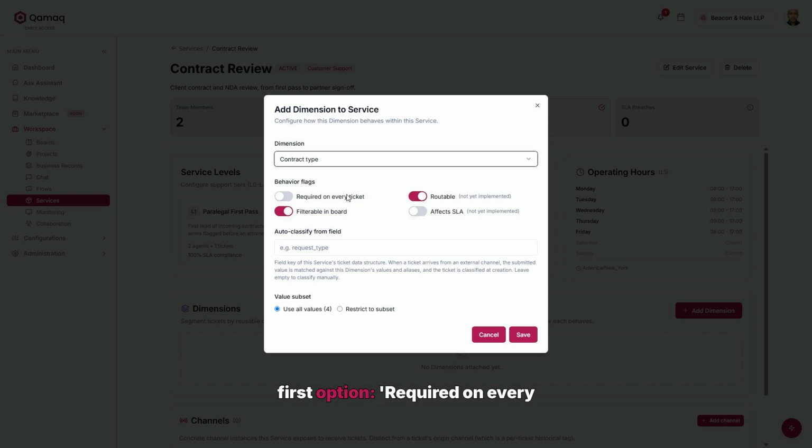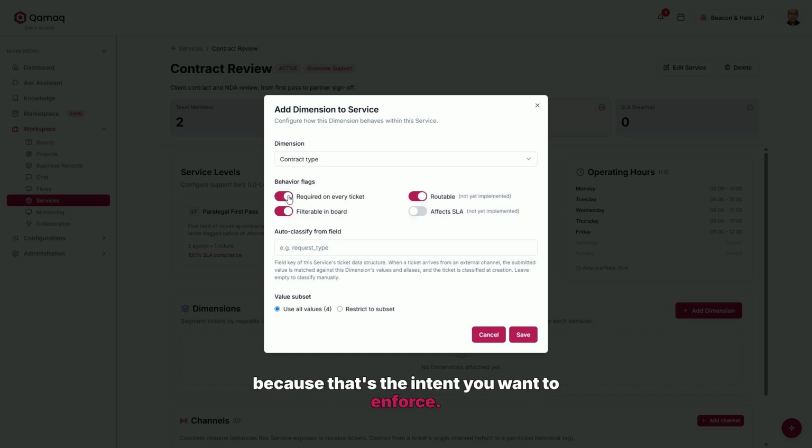The first option, Required on every ticket. With this, you declare that this service should never be left without a type assigned. We'll turn it on because that's the intent you want to enforce. If classification isn't mandatory, half of the tickets get filled in, and the other half go unmeasured.